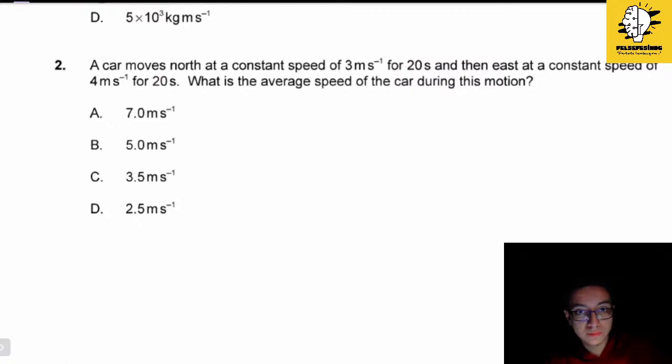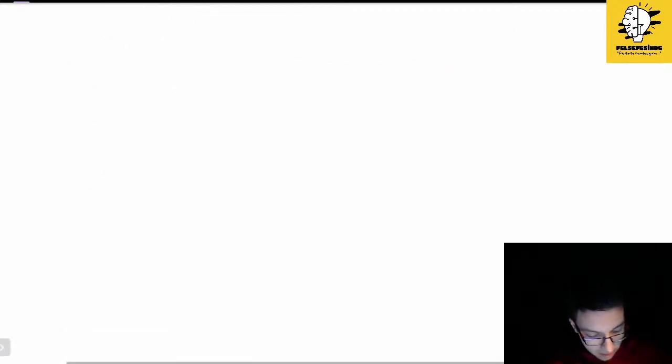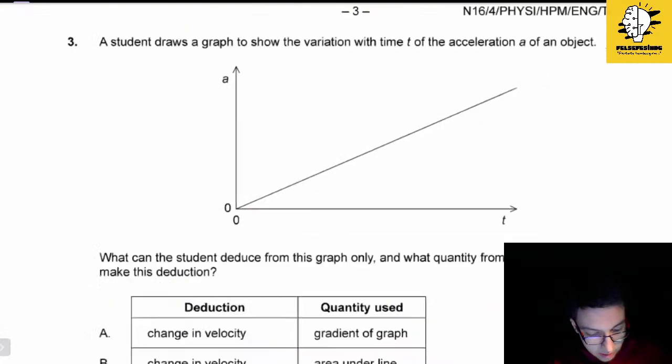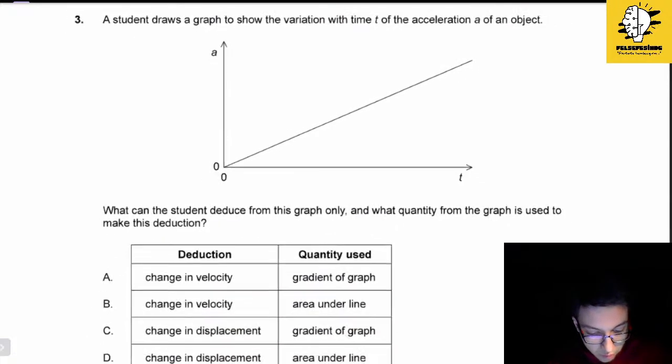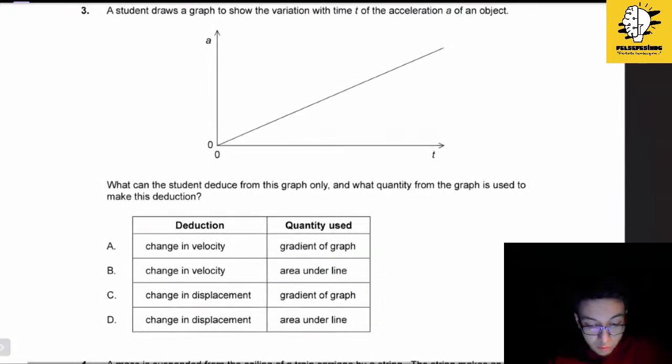Next question. So the next question says, a student draws a graph to show the variation with time t of the acceleration a of an object. What can the student deduce from the graph only, and what quantity from the graph is used to make this deduction?